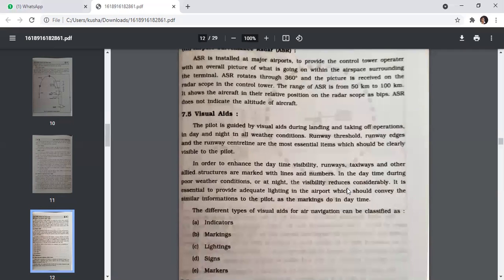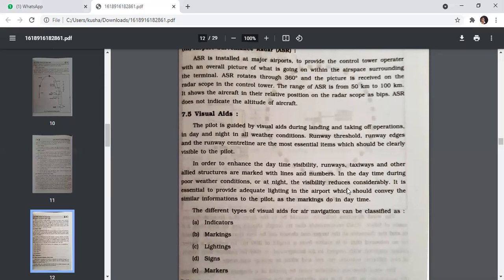The pilot is guided by the visual aid during the landing and taking off operation, in day and night, in all weather conditions. Runway threshold, runway edges, and the runway centerline are the most essential items which should be clearly visible to the pilot in order to enhance the daytime visibility. Runway, taxiway, and other allied structures are marked with